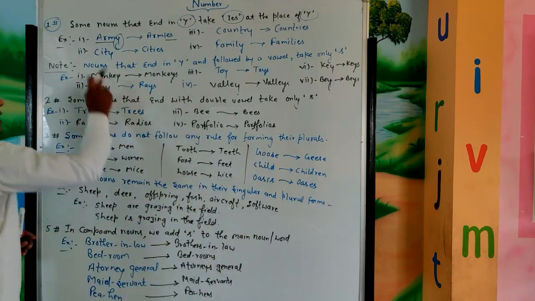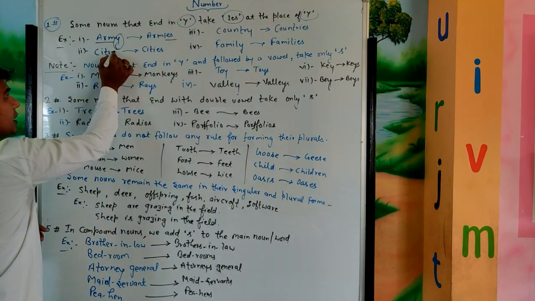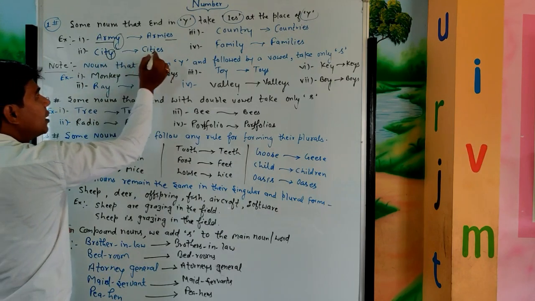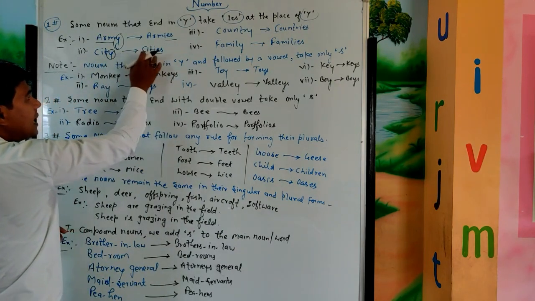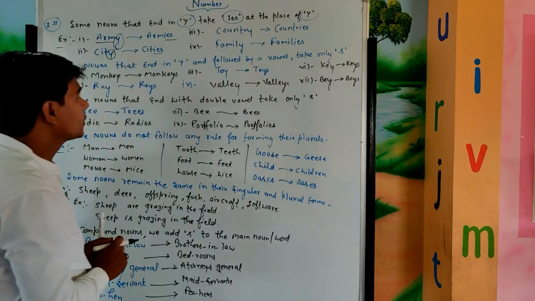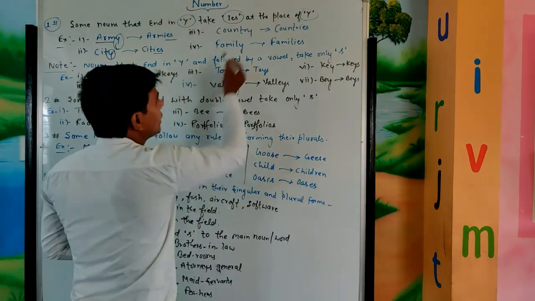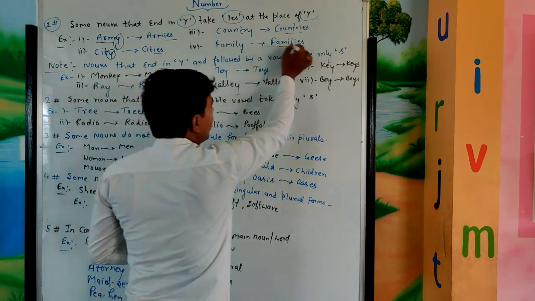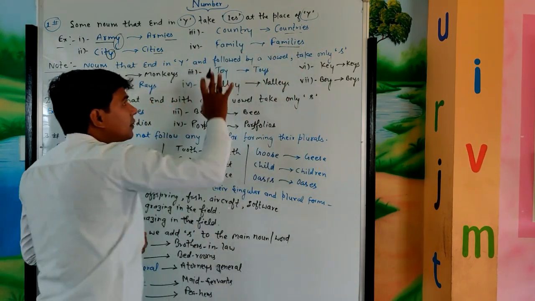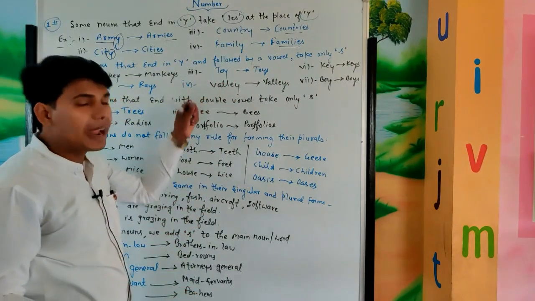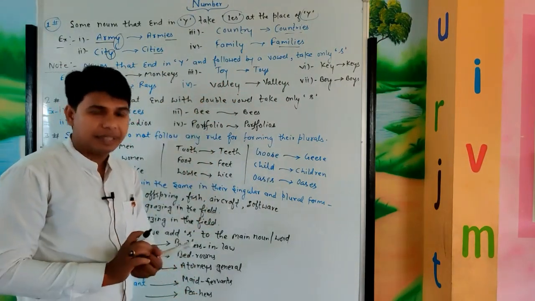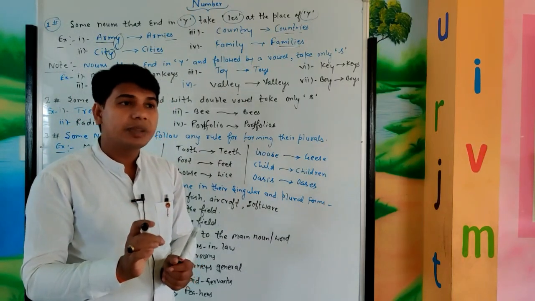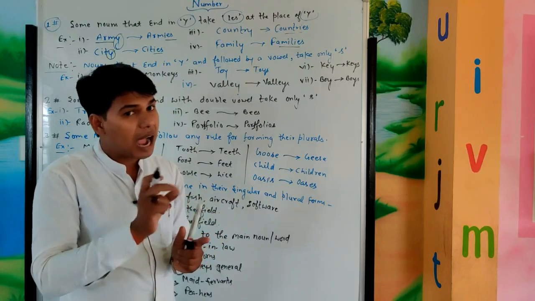In the same way, city: the last letter is y, so we replace y with ies and get cities. Some more examples: country, countries; family, families. So the first concept is, if any noun ends with the letter y, we replace y with ies.